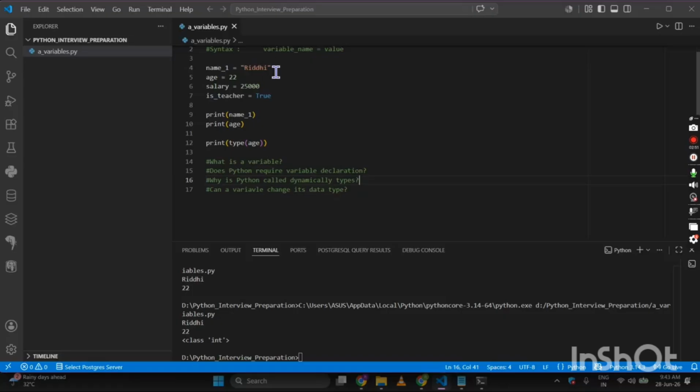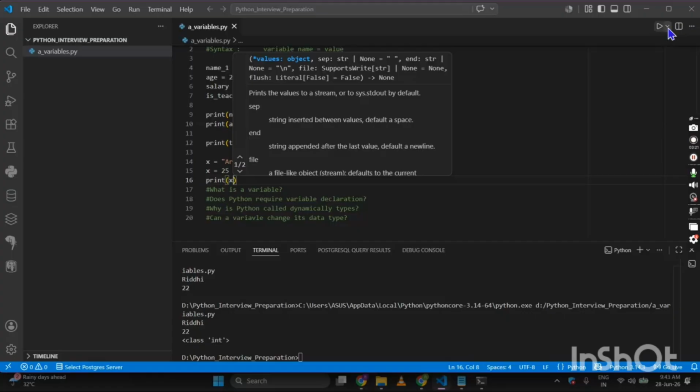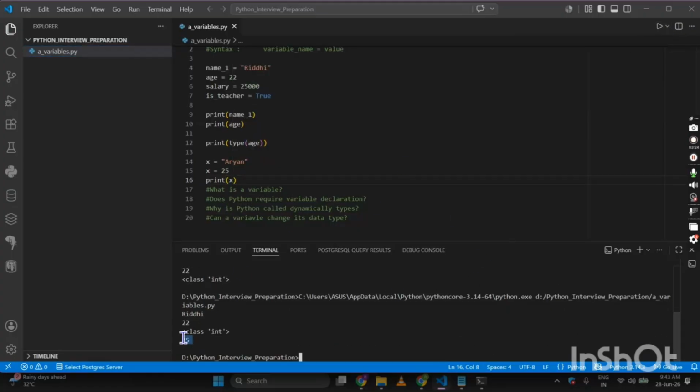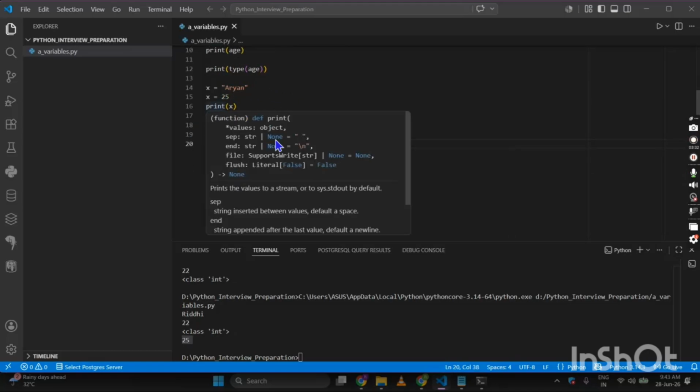If I have written name1 is equal to this, age is equal to 22, if I change the data, suppose I have written x is equal to a name, and in the next line I write x is equal to 25, and now I print the value of x, what will we get? What do you think? See, we have got 25. That means the last value that I have assigned will be printed. So yes, it can change its data type. It has changed its data type from string to an integer.